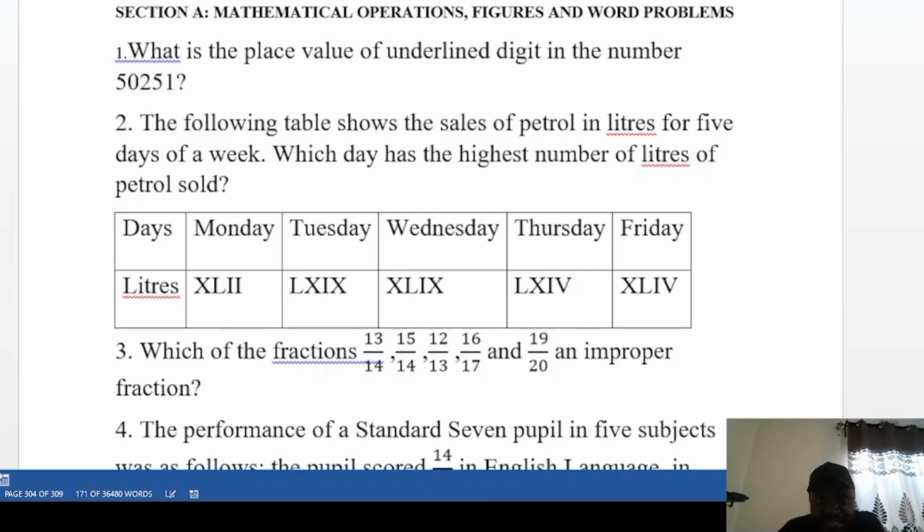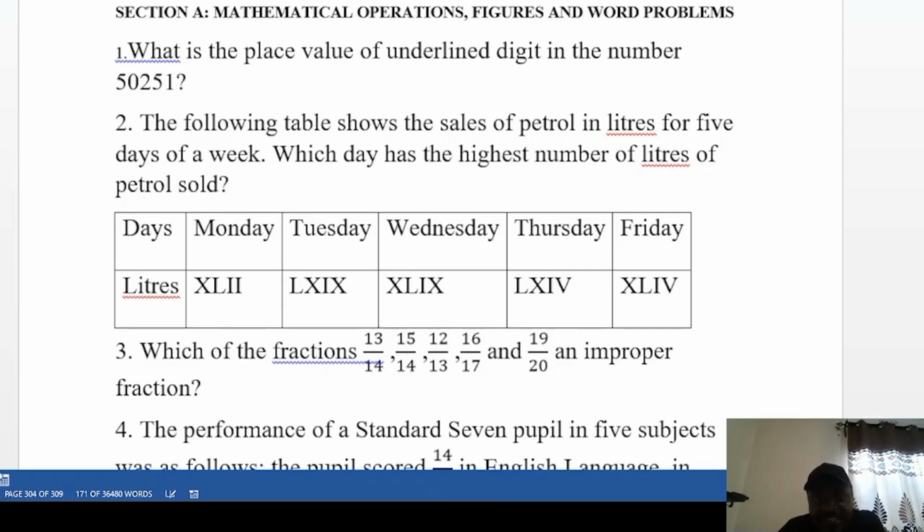Wednesday is XLIX, that is 49. Thursday is LXIV, that is 64. Friday is XLIV, that is 44.